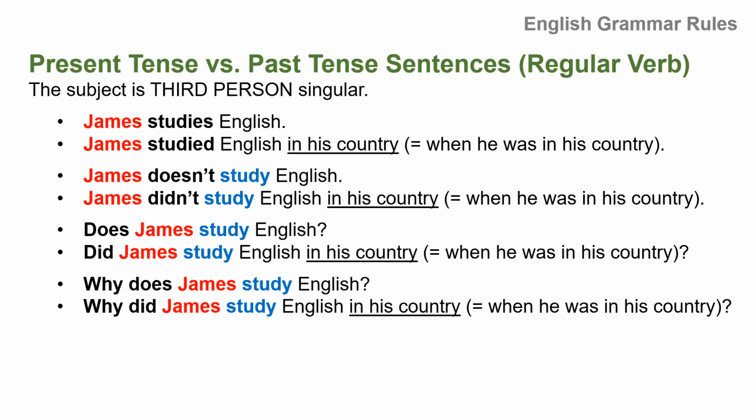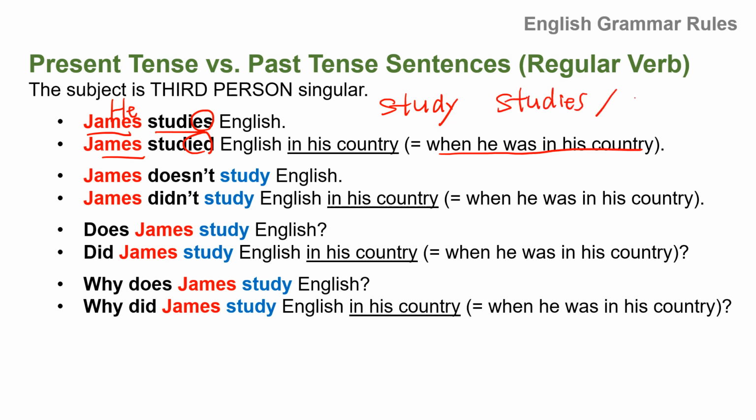Now this is a third person singular subject. James is he. So James studies. This is present. James studies English. And James studied English in his country. So in his country means when he was in his country. So this is past tense. James studied. The base form is study, but when it becomes third person singular, it becomes studies.